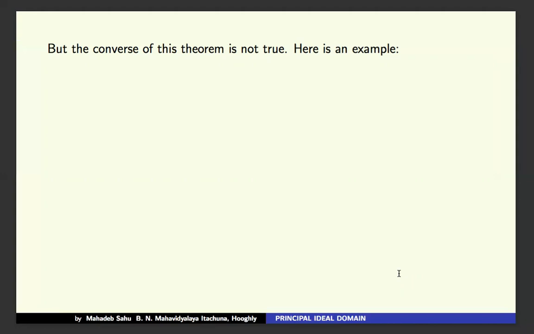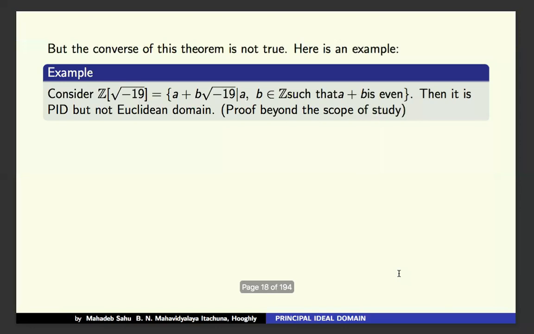But very interesting, it is beyond the scope of our course to prove that the reverse cannot hold. For that, we consider this example: Z root minus 19, that is the collection of all A plus B root minus 19 with the condition that A plus B is even.